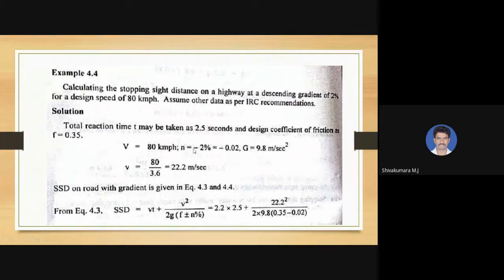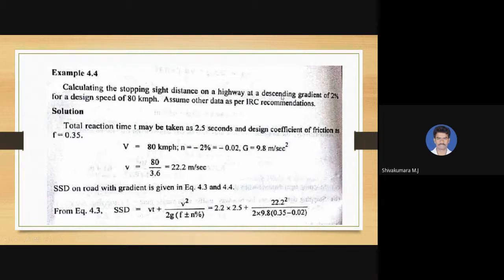Design speed converted to meters per second gives 22.2 meters per second. There is a descending gradient, so with a negative sign we mention 2 divided by 100, that is minus 0.02, and g is 9.8 again. Substitute all these values: V as 22.2 meters per second, t as 2.5 seconds, f as 0.35, and n as 0.02.